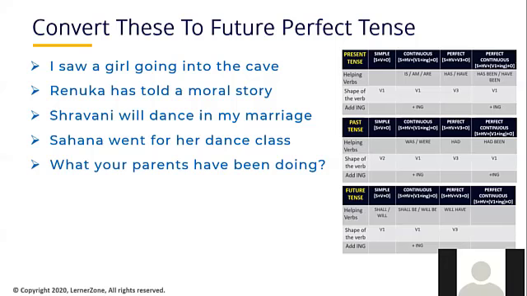Oh, not doing. Where do you use doing? You use ing with the first shape of the verb only in the continuous tense, correct? Yes, sir. Here you have to replace that doing with the third shape of the verb. What is the third shape of do? Done. Correct. Now read the sentence completely. What your parents will have done. Correct.